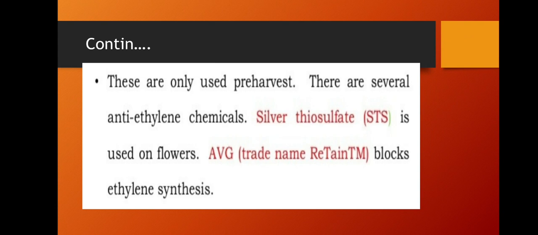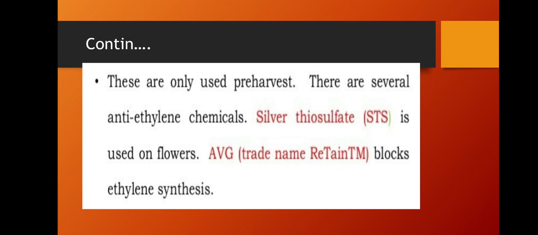There are several anti-ethylene chemicals. They are used only pre-harvest, not after harvest. Silver thiosulfate, which contains silver ions, is an inhibitor of ethylene. Silver thiosulfate (STS) is used on flowers, where it acts as an anti-ethylene agent.